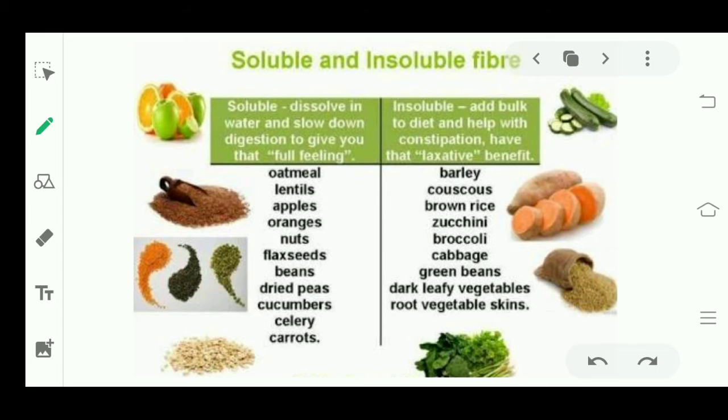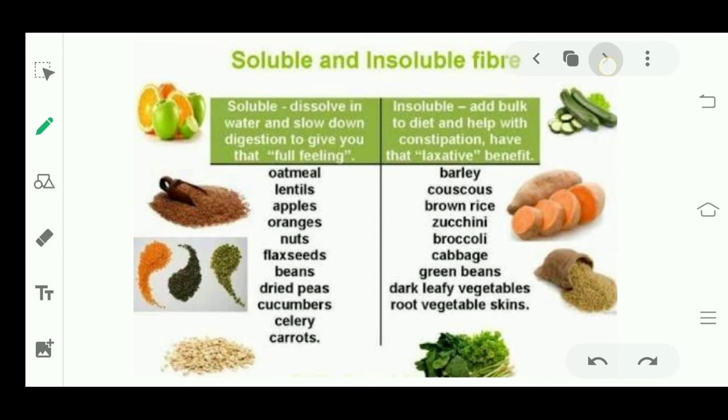And what are the insoluble sources? Barley, couscous, brown rice, zucchini, broccoli, cabbage, green beans, dark leafy vegetables, root vegetable skins. All these are insoluble and will help you in cleaning your stomach.